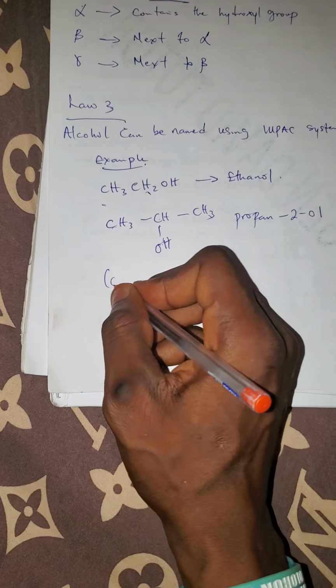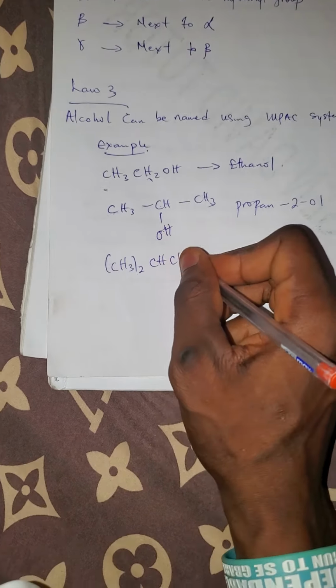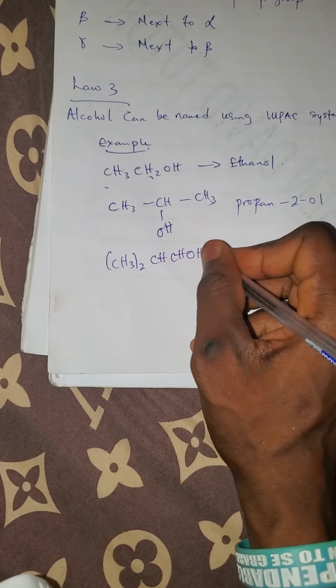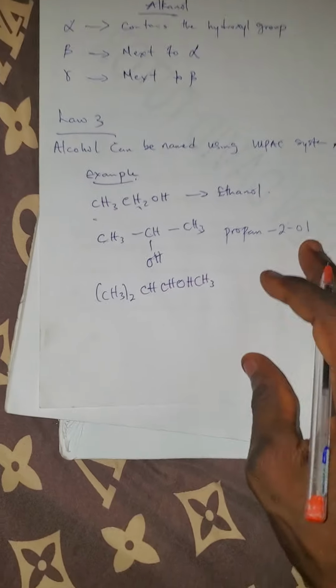What if you have something like this? (CH3)2CH CHOH CH3. If you are asked to name this, you have to open this up.